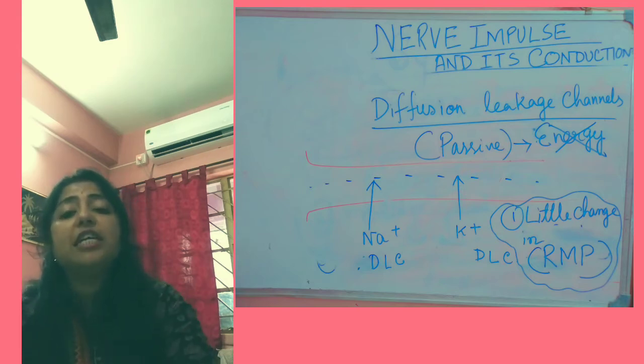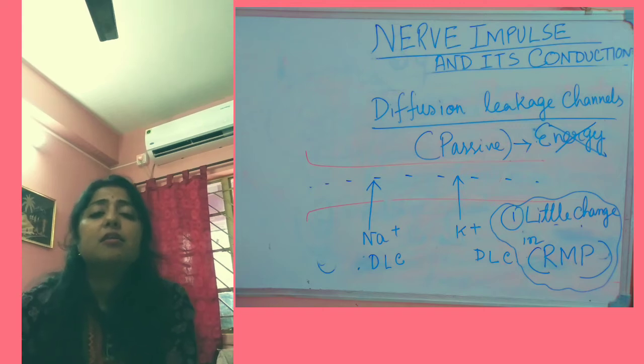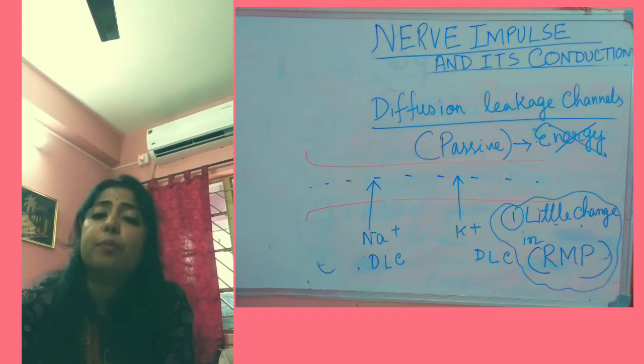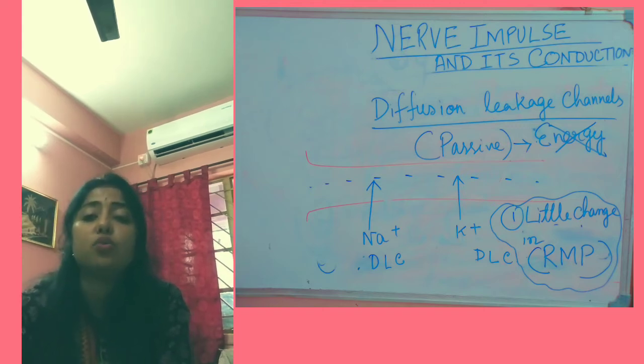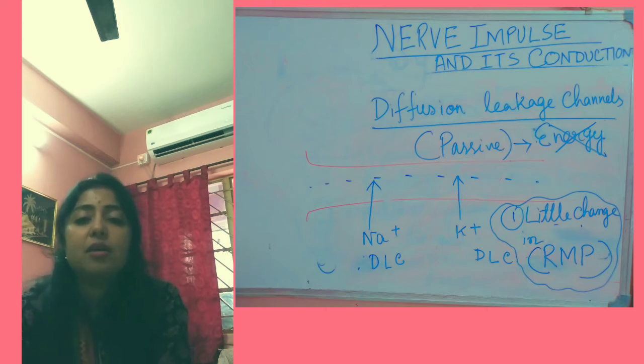The channels always remain open. They will never be closed. And here the distribution of ions will always be very weak. They pass slowly from outside to inside and from inside to outside. So here the creation of this RMP is very weak. RMP means resting membrane potential.